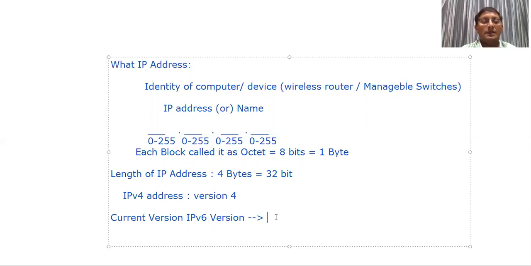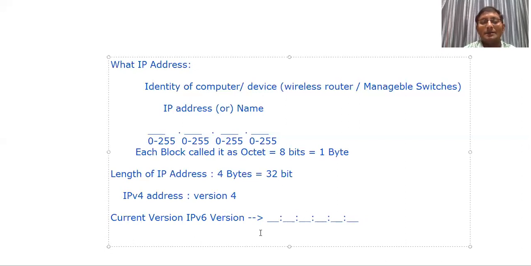I'm informing again. So IP version 6 we have here. Can you guess how many blocks we have? 6 blocks. We always guess like this, right? But is it correct? Because of 4 we have 4 blocks, because of 6 we may feel 6 blocks, right? Not like that, because there is 128 bit, so we can assume 6 columns.